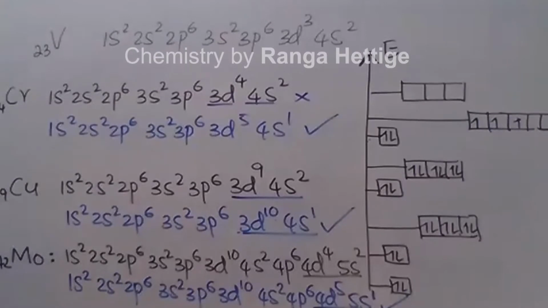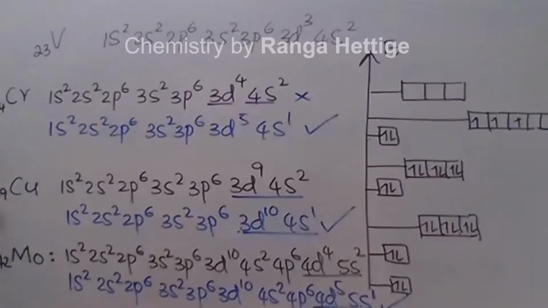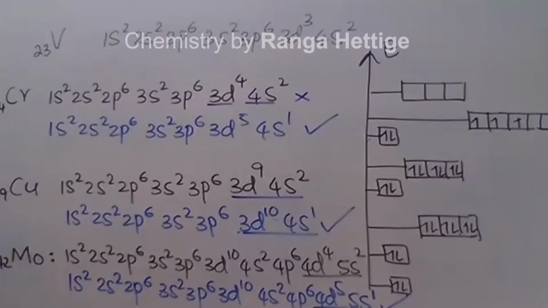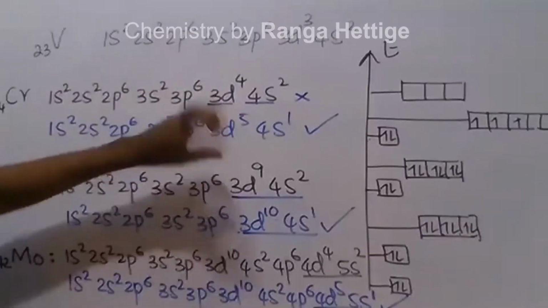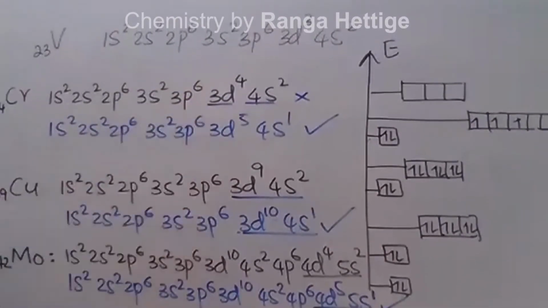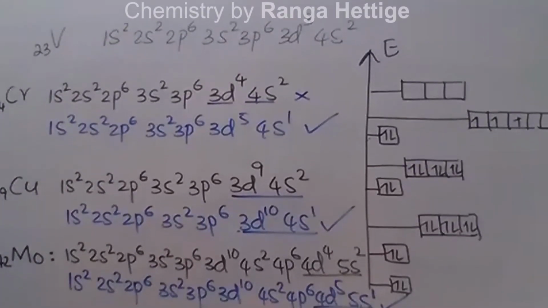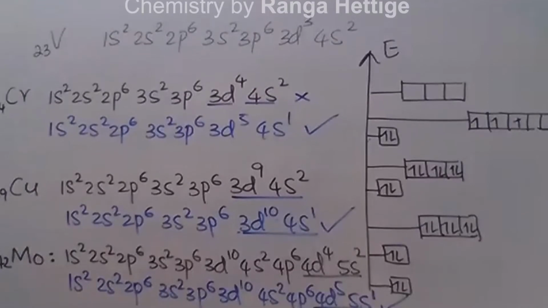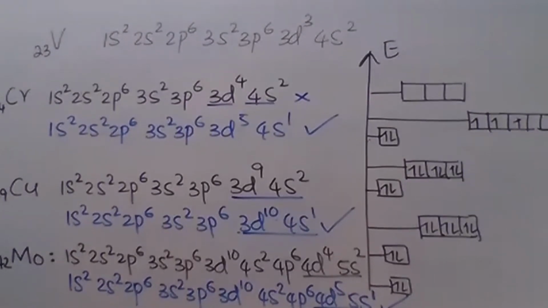The niobium and ruthenium I will explain later after writing this one, because this set I am explaining from one idea, that is completely filled and half filled. Completely filled means d10, half filled d5. Those configurations are more stable. Therefore, atoms tend to gain such configurations rather than the expected configurations. Right?